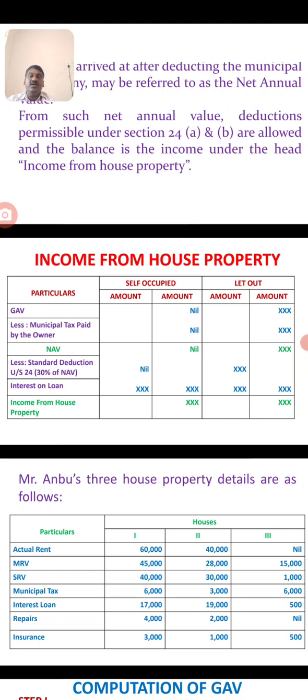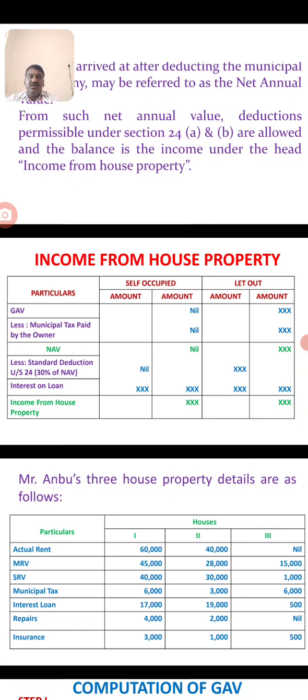Second one is let out house. Self-occupied house means it is your own house, used for your own purpose. Second house means let out house. Let out house means it is rented from other parties.